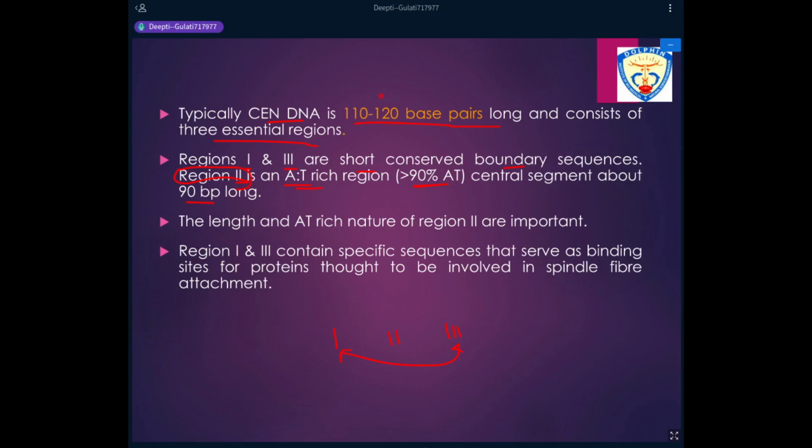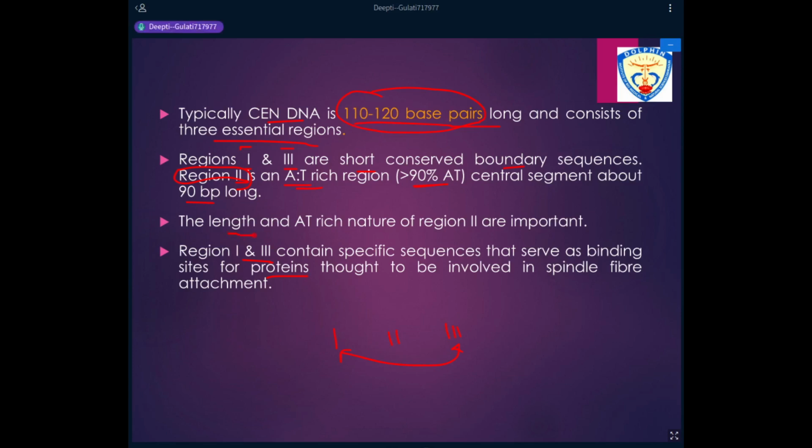The rest of the 120 base pairs, that is 25 to 30 base pairs, are regions 1 and 3. Regions 1 and 3 are the portions to which the proteins will bind. The kinetochore spindle fiber attaches to the proteins, and those proteins are bound to regions 1 and 3.